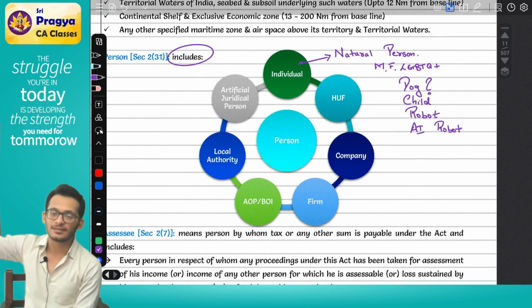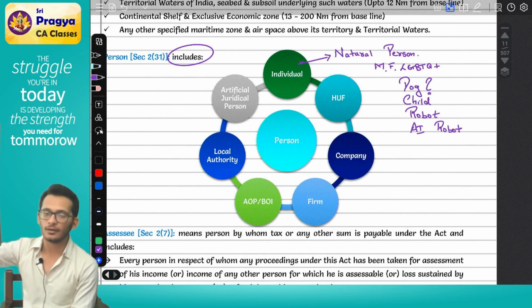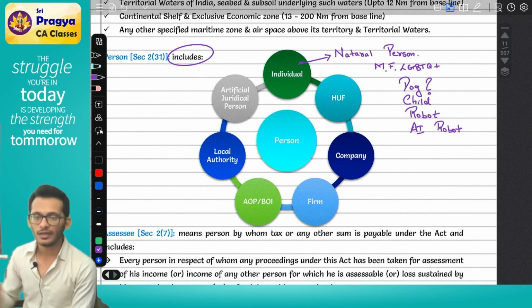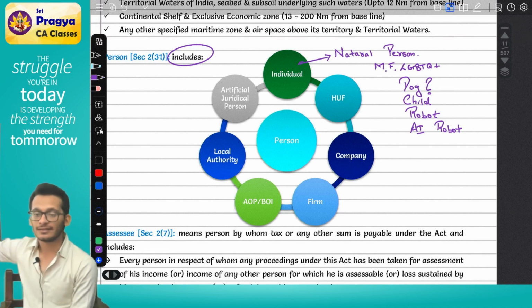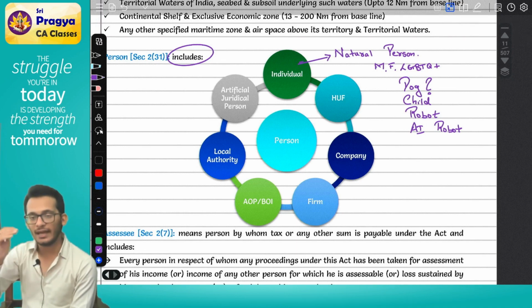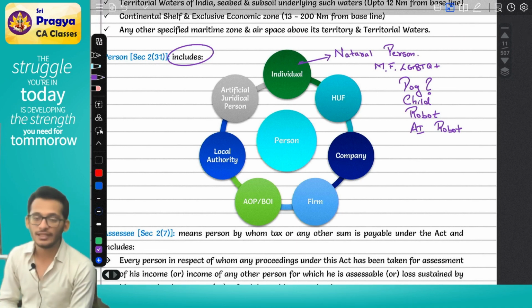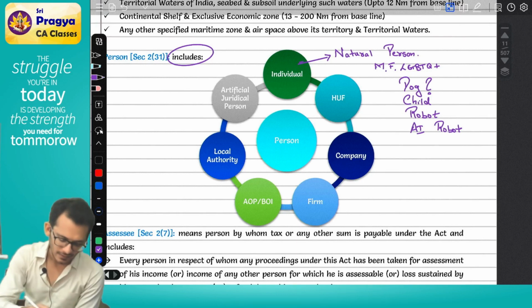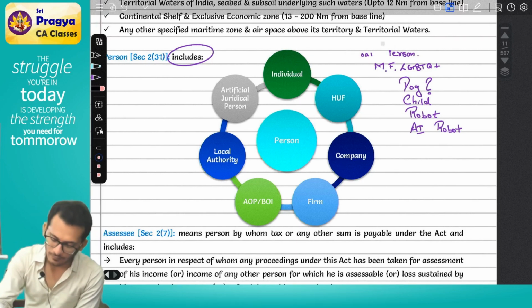Assuming the definition said means, tomorrow if I have to include a robot, can I include it? No. I cannot include a robot because it is a means definition. Here it is an inclusive definition, so we can do it. You don't have to change anything. Clear? Yes. This is what is called an individual.